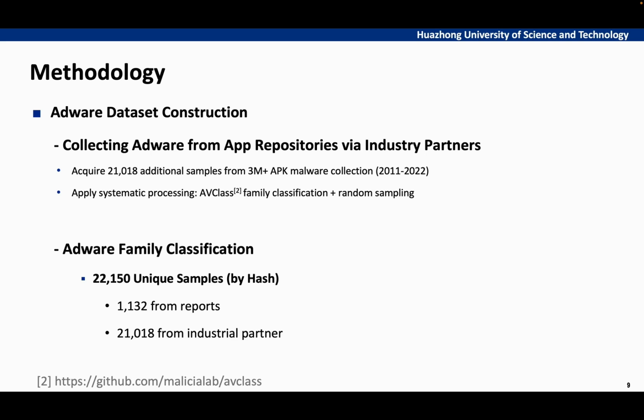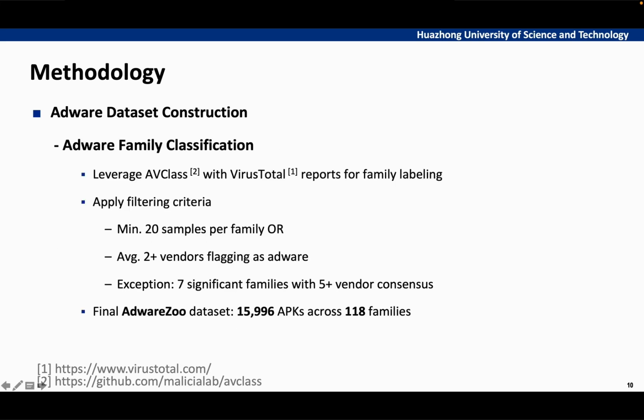Working with our industry partner gave us access to a massive collection of over 3 million APK files. From this extensive collection, we acquired 21,018 additional Adware samples. For processing these samples, we employed a systematic approach, used AVClass for family classification, and implemented controlled random sampling with a maximum of 300 samples per family. For family labeling, we utilized AVClass in conjunction with the VirusTotal reports, which provide us with comprehensive scan analysis.